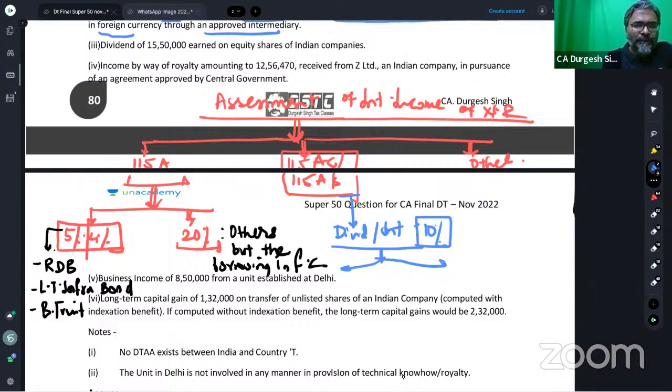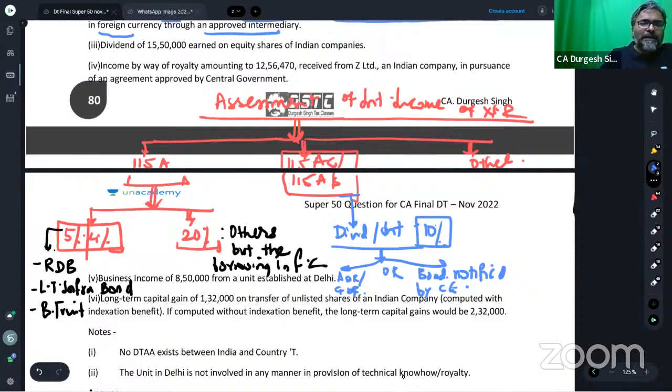10% is the rate of tax, students, for dividend and interest under the section, if it is from the ADR and GDR. And the second one, students, remember, is bonds which are notified by the central government. This is what you should pick up in the question. Notified by whom? By the central government. The bonds notified by the central government, in respect of that, the dividend or the interest income will be at 10%.